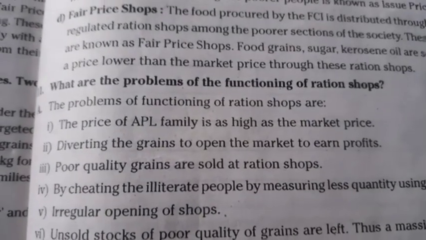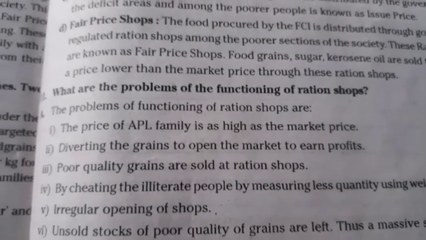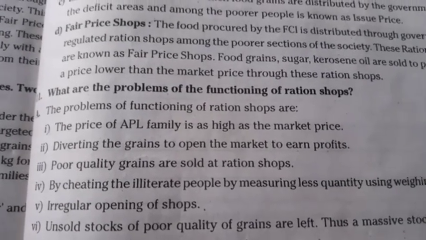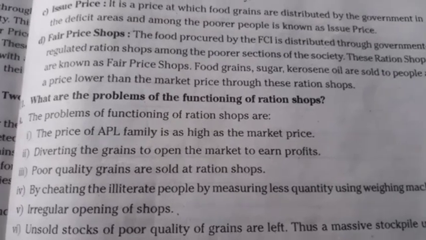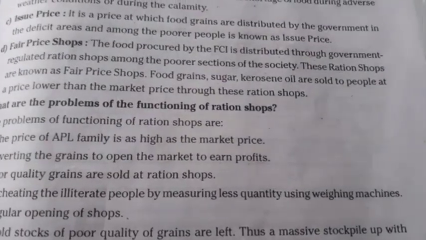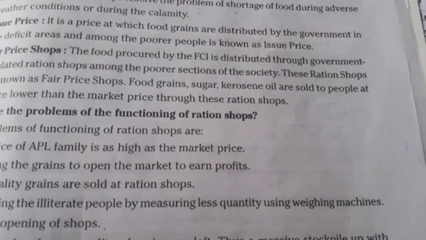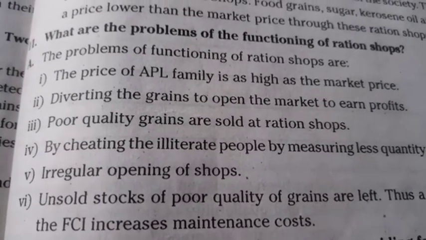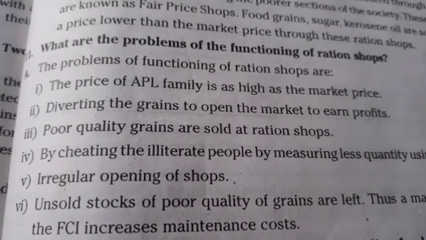Fifth point, irregular opening of shops. Sixth point, unsold stocks of poor quality grains are left. Thus, a massive stock piles up with the FCI, which increases maintenance costs.